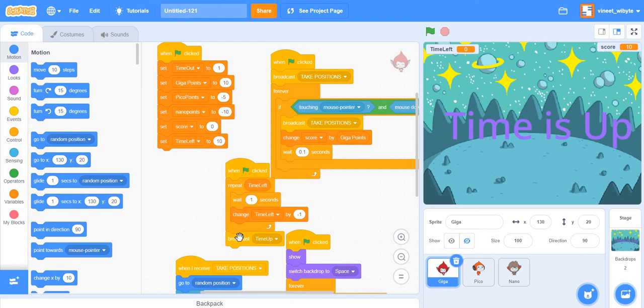that's like adding a bit of comic: look, I'm trapped in this area. Please help me out. Please find me all the time. Please spot me. Do not get distracted. Have all of that, and then send a broadcast to start the game. So what will happen is, instead of when flag clicked, it will be when that particular broadcast is received that you do all this. Of course, the sprites have to hide, so you have to do some amount of work to make that happen, but that's a nice idea.